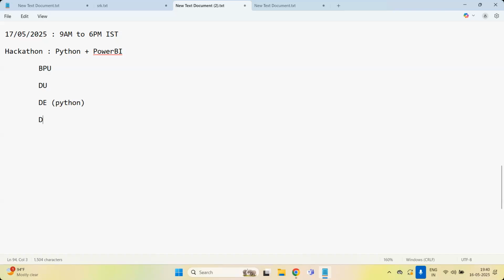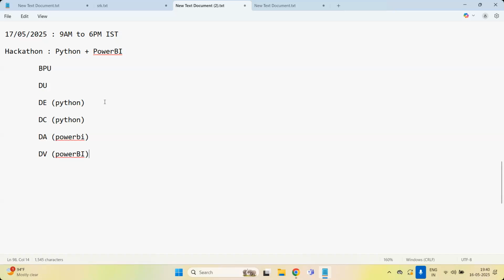Second, you are going to do data cleaning, and you have to do the data cleaning using Python. Next, data analysis and data visualization: these two you have to do with Power BI. Data analysis, and also data visualization, what plots there are, have to be done using Power BI. So two things you do using Power BI and two things using Python. It's a combination of Python plus Power BI.